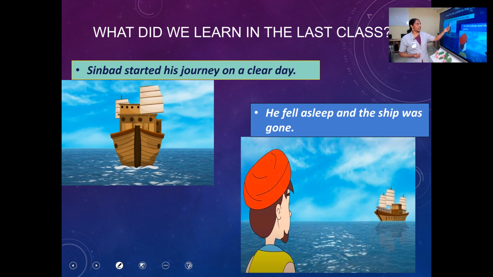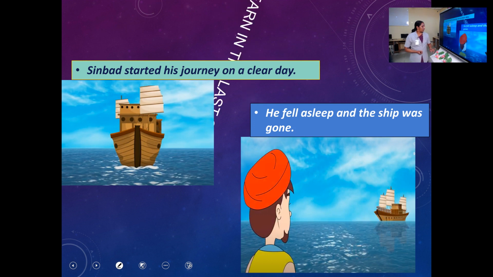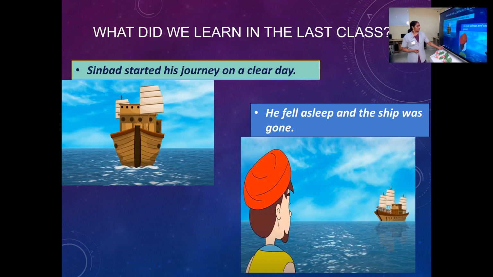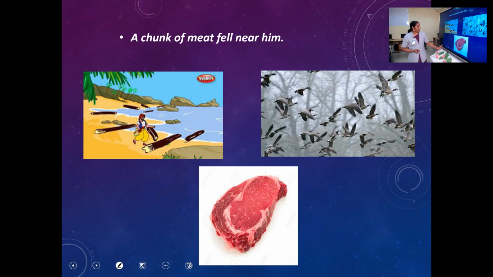Sinbad. Sinbad started his journey on a clear day. What kind of a day was it? It was a clear day. Then what happened? He fell asleep. Then the ship was gone without taking Sinbad, right? Then what happened? A chunk of meat fell near him. A piece of meat fell near who? Fell near Sinbad.